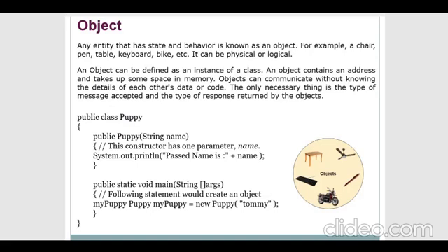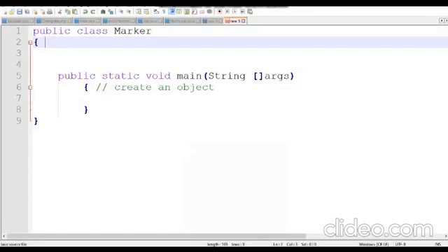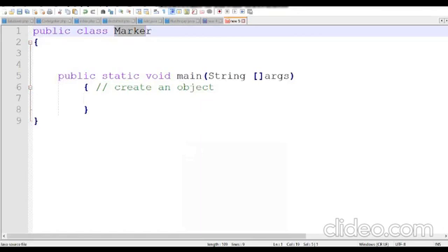So how can we implement this concept in the Java programming language? For this, we'll explain with a simple example in Java. I have created one class with the class name marker. This is the basic syntax of any class. For a class, the access specifier is public. You can even create private classes. So this class has the name marker.